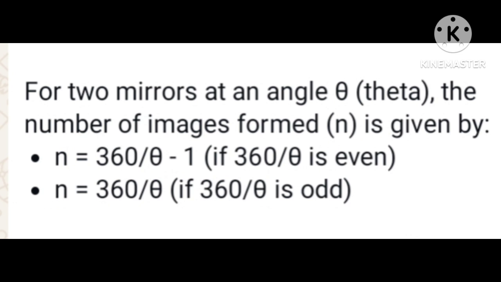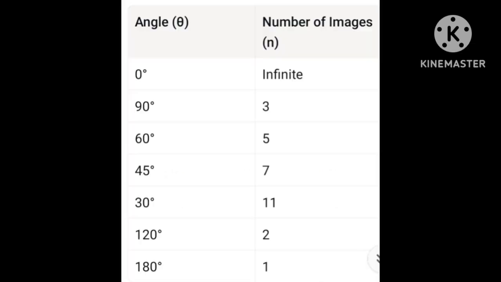The equation for the number of images formed by plane mirrors is n = 360/θ − 1. Suppose the angle between the two plane mirrors is 0 degrees, which means the two plane mirrors are parallel to each other.